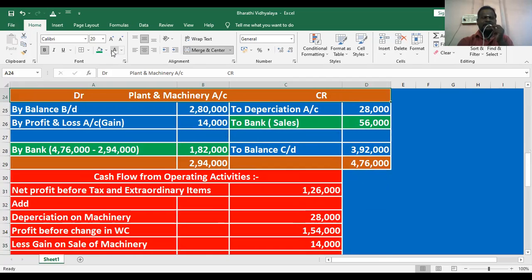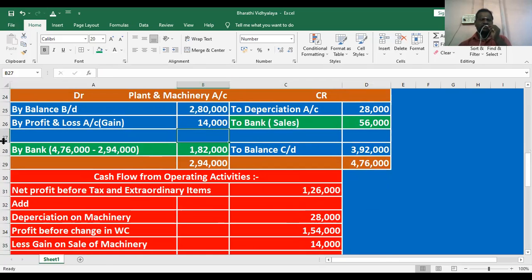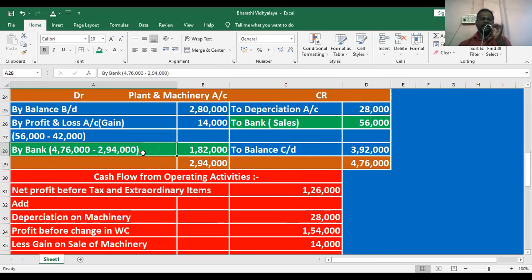What they are given is the plant and machinery. Here we already highlighted the two accounts. On the debit side, bank account, means purchase of plant and machinery. Purchase of plant and machinery means cash goes out, machinery comes in. Whenever cash goes out, it is an outflow.